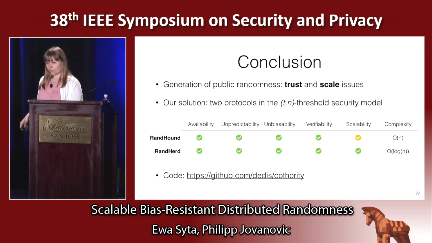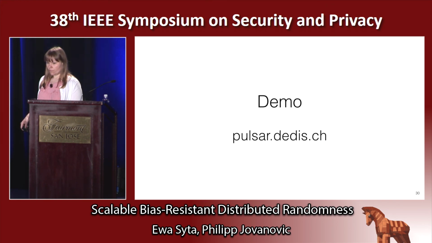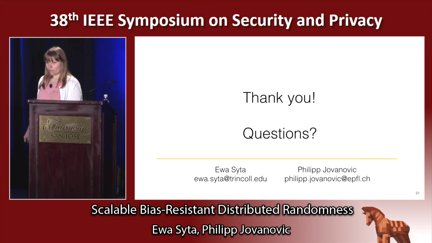So probably you need to run the setup again from scratch. What percentage of the costs do RandHound and RandHerd have? Over, say, 2 hours of running, what percentage of the time and expenses will be wasted for running the setup again and again?